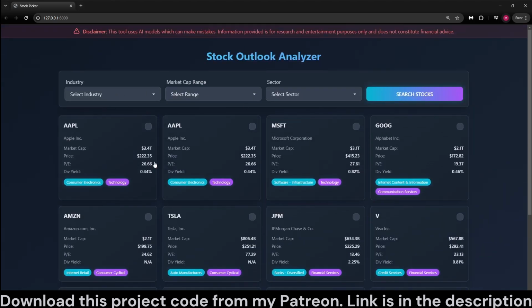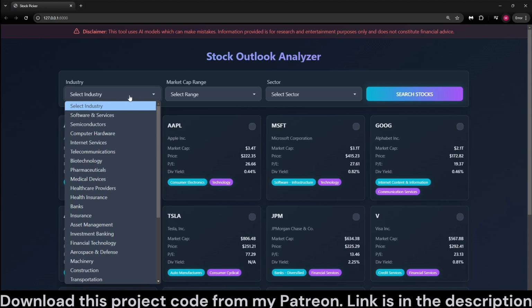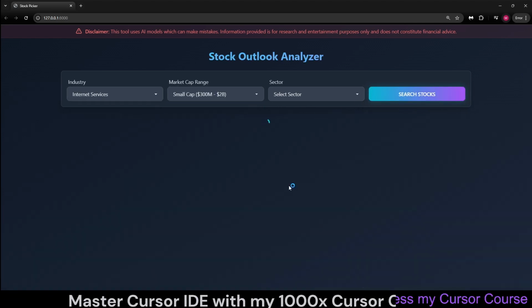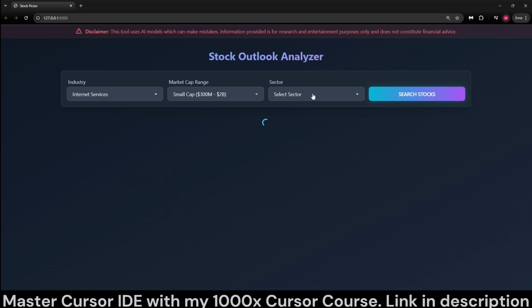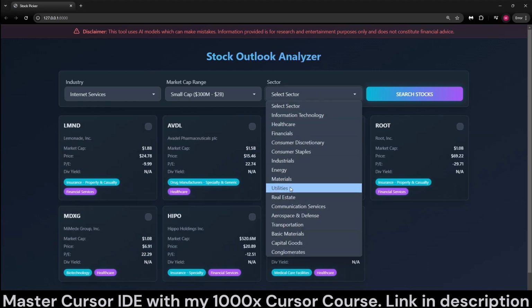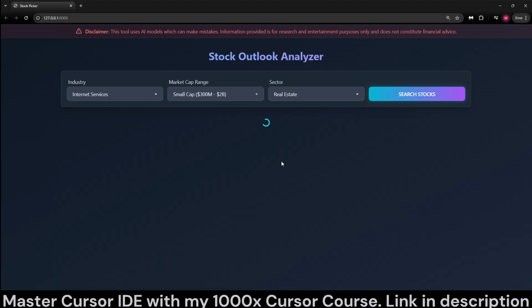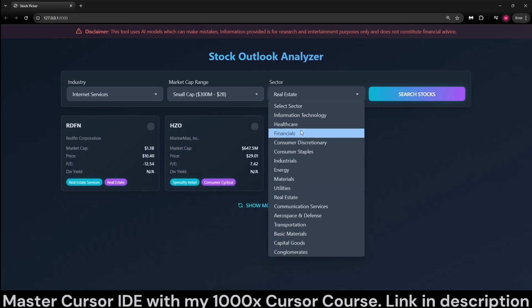These stock tickers are coming from Perplexity as well. Select internet services, small cap, and just search. And if you do select something that is unreasonable, such as maybe real estate, which is not related to internet services, and just in case you don't get any, let's do capital conglomerates.